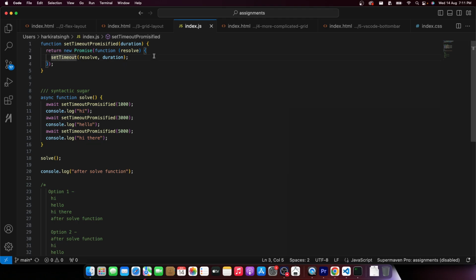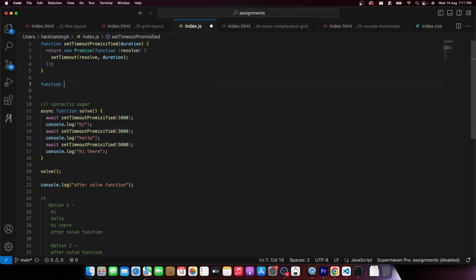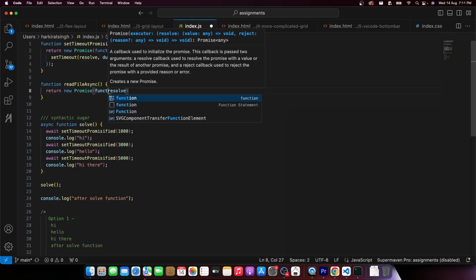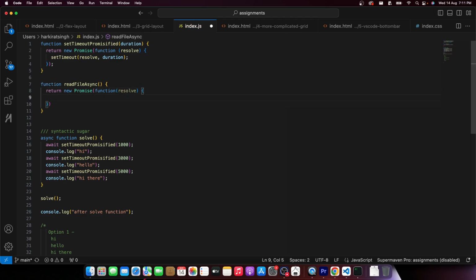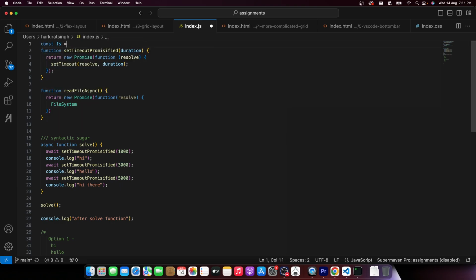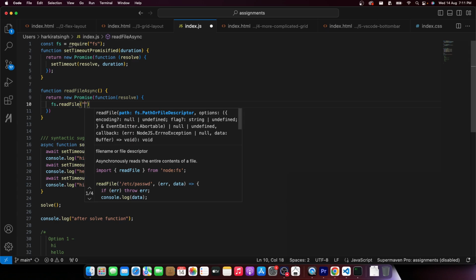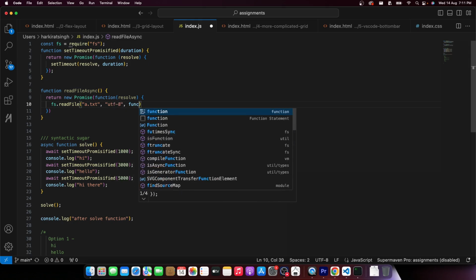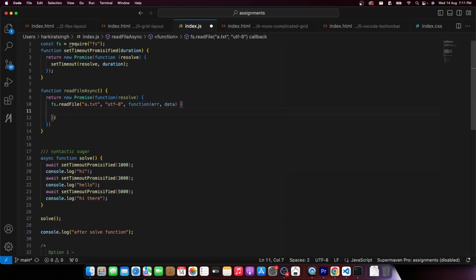For example, if you remember from the last class, we created a fs read file async function, which would return a promise, which would do a fs dot read file, whatever, a.txt, utf8 function, and resolve data that you could use to read a file.